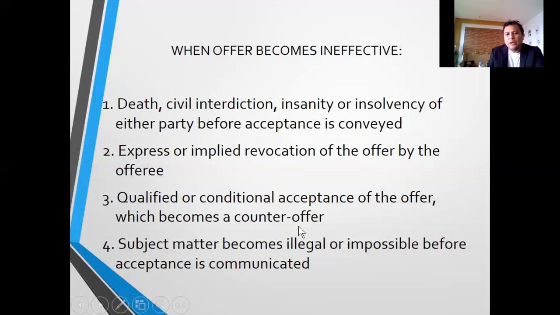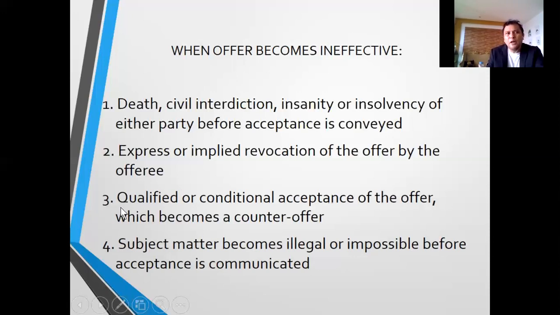When the offeree makes a counter offer, it is a qualified or conditional acceptance. The example was, you're going to buy for 100,000 pesos, why not make it 200,000? So the offeree is making a counter offer. Okay, so that's number 3.